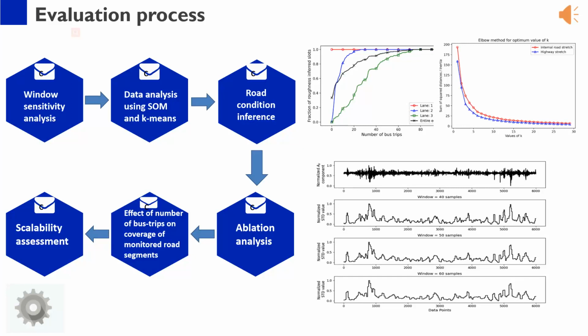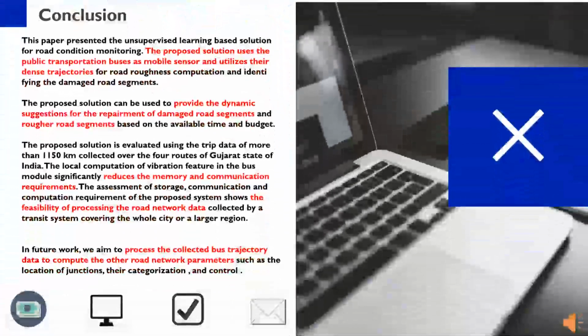This paper presented an unsupervised learning-based solution for road condition monitoring. The proposed solution uses public transportation buses as mobile sensors and utilizes their dense trajectories for road roughness computation and identifying the damaged road segments. The proposed solution can be used to provide dynamic suggestions for the repair of damaged and rougher road segments based on the available time and budget. It is evaluated using trip data of more than 1,150 kilometers collected over the 4 routes of